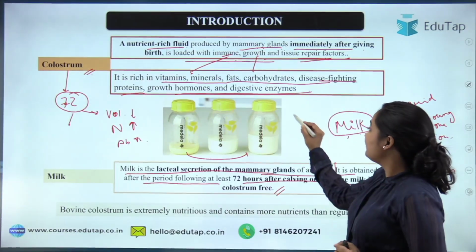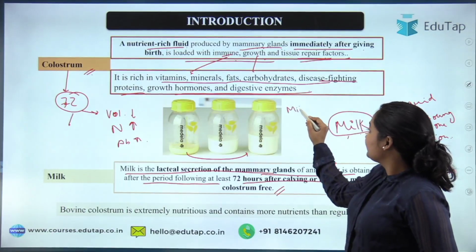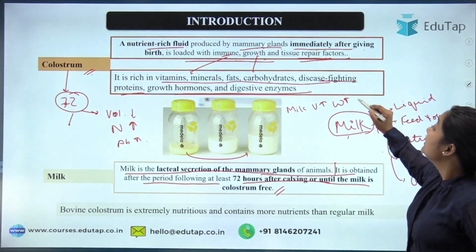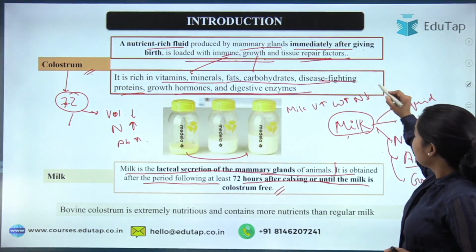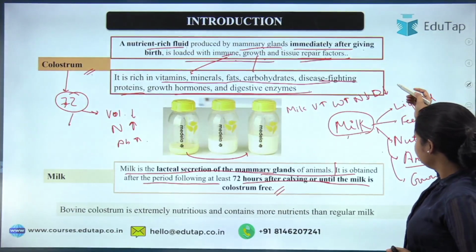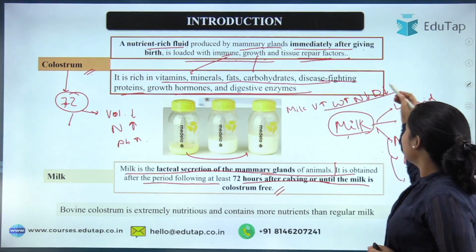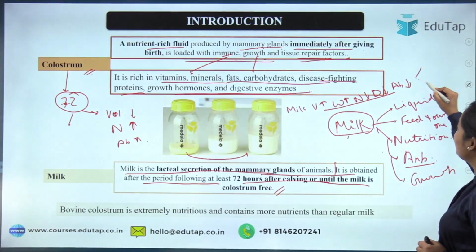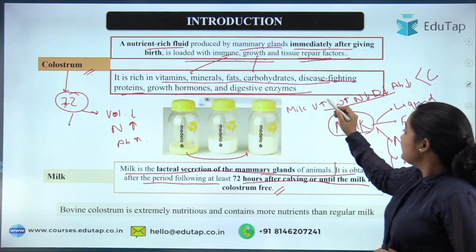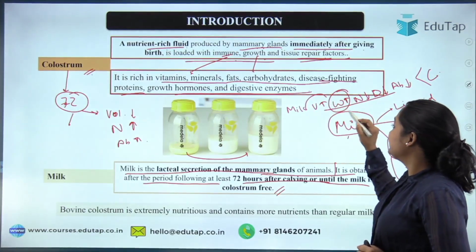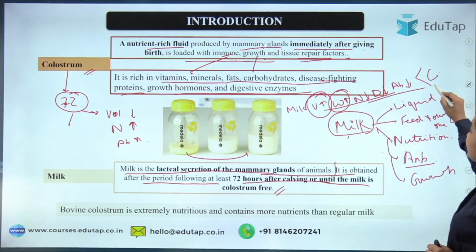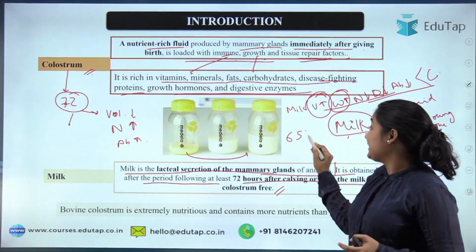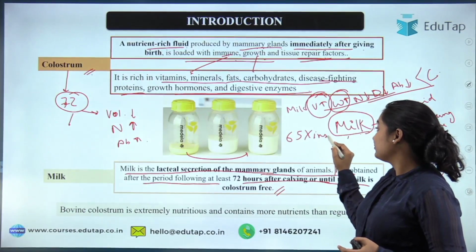So you should know that first of all, talking about the milk, the volume is high, but the water content is more, the nutrients are less, the digestive enzymes are less, and also the antibodies are less compared to colostrum. So if we leave aside the water and the volume, the other things are less compared to colostrum. See, for example, in colostrum 65 times more insulin is there.